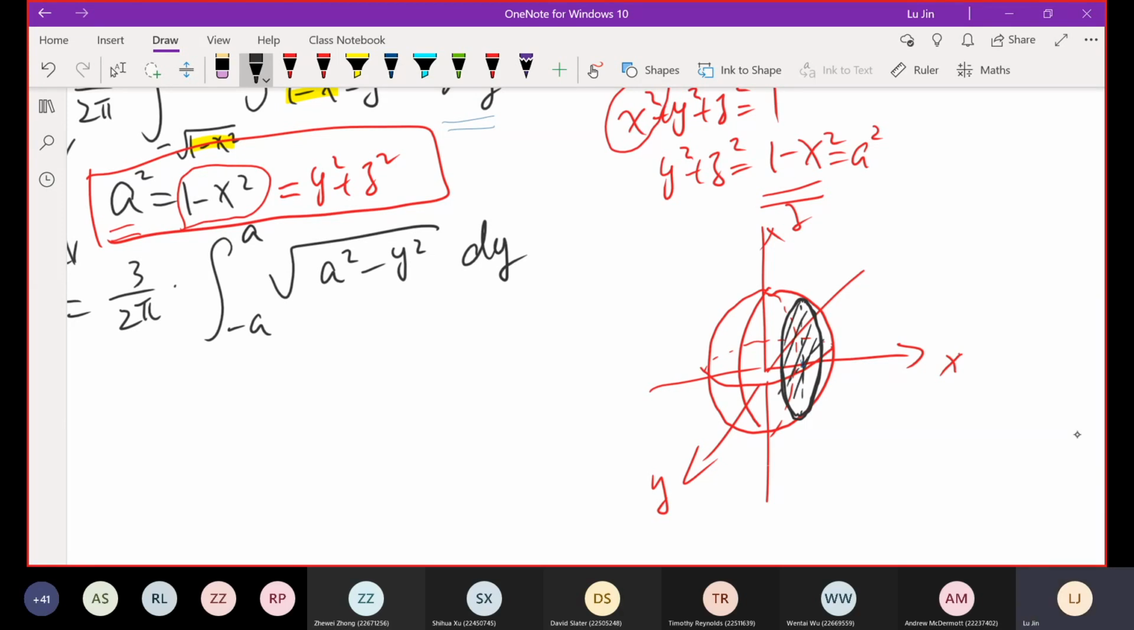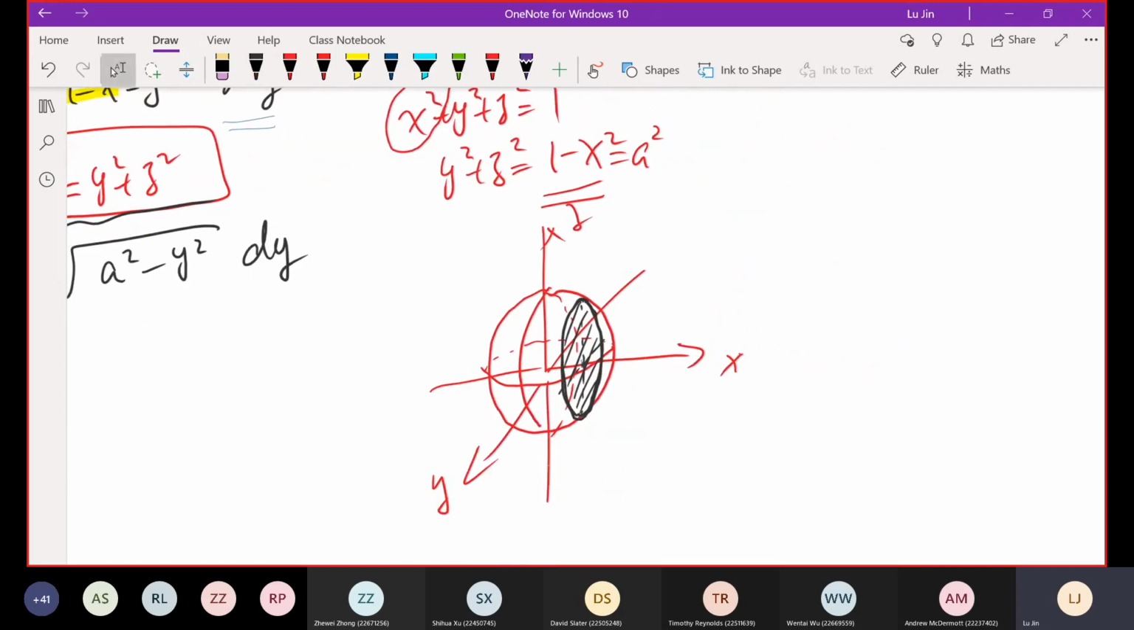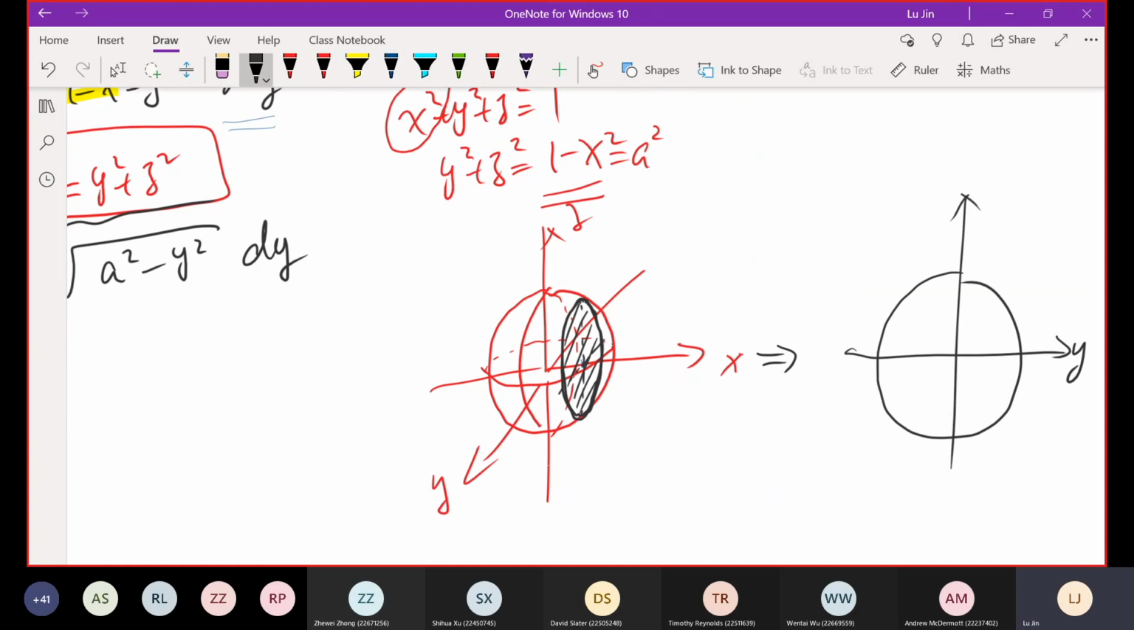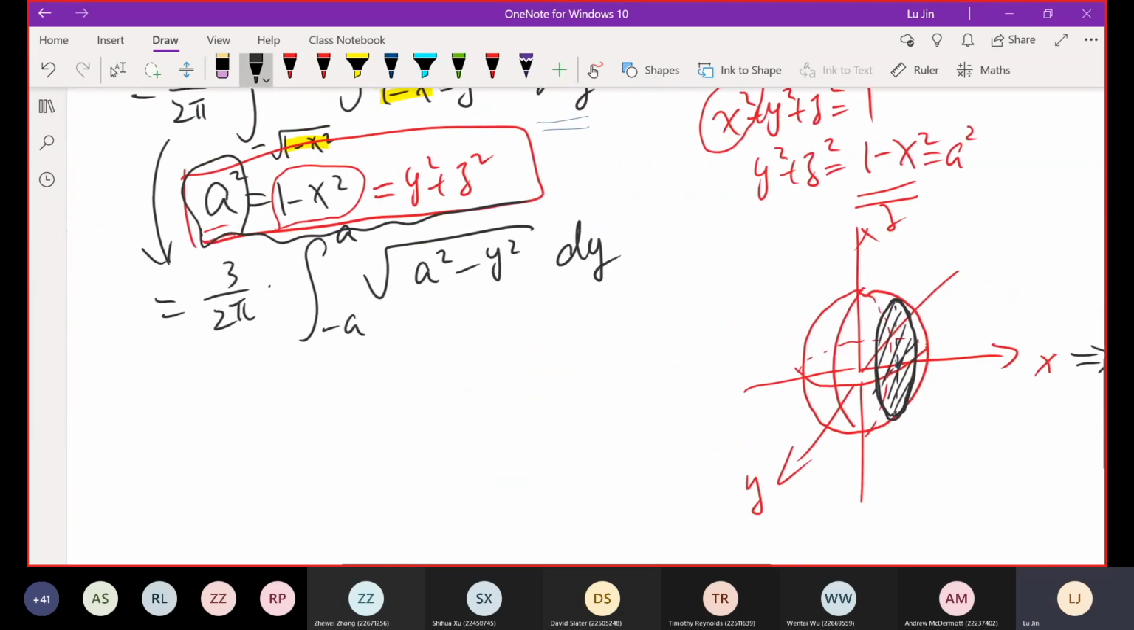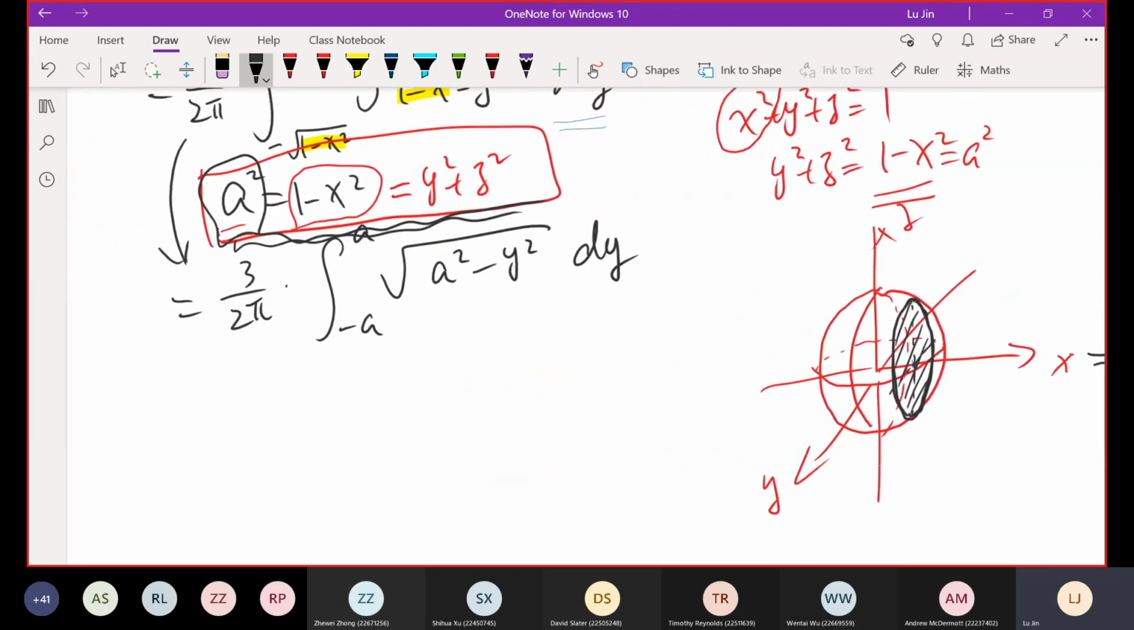So this cycle is defined by this. And what is A here, or A squared here? The A is actually the radius of this black color YZ plane cycle. Okay, so now if we draw this in the two-dimensional space, for this black color YZ cycle, it looks like this. This is Y and this is Z. Its radius is A. So what does this whole thing mean? A squared equals y squared plus z squared.